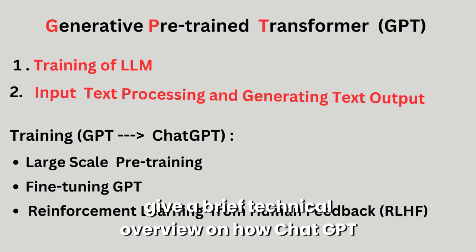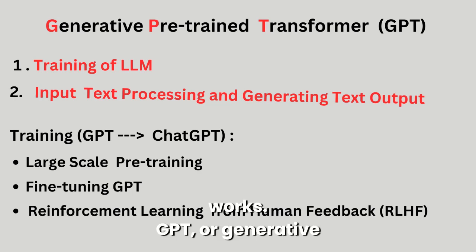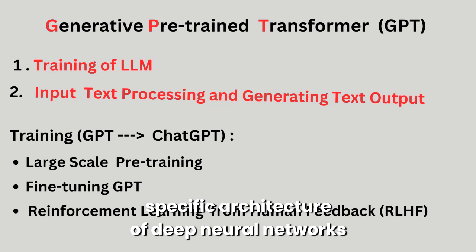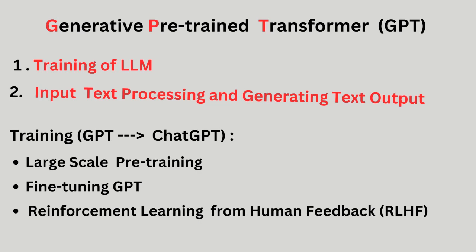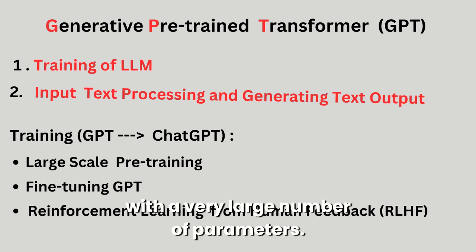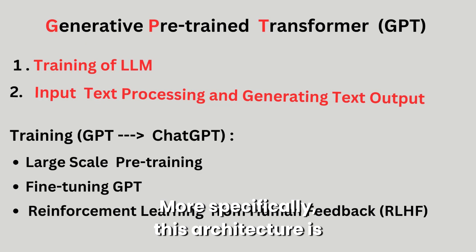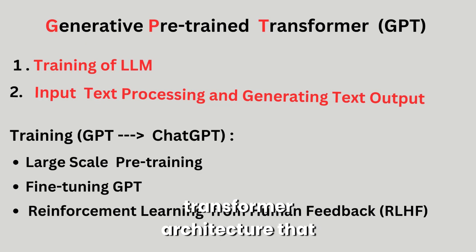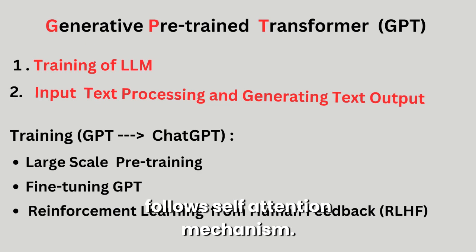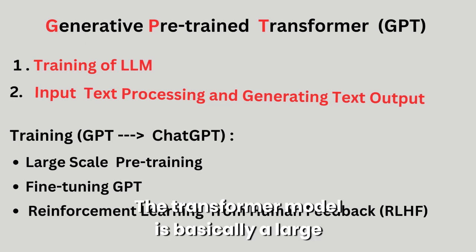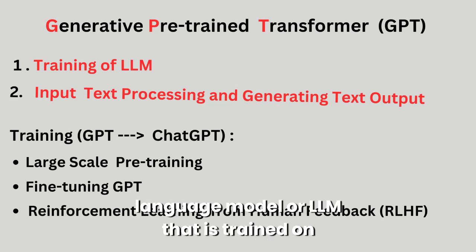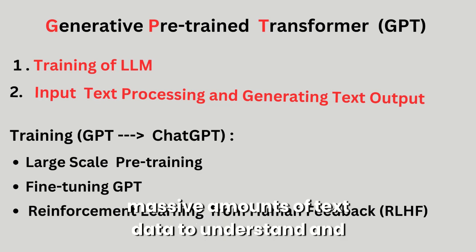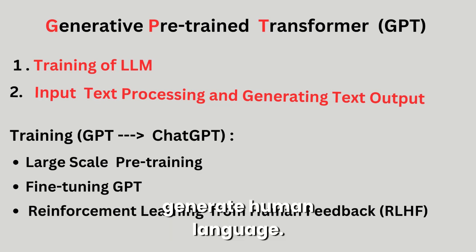Finally, I am going to give a brief technical overview on how ChatGPT works. GPT, or Generative Pre-trained Transformer, is one specific architecture of deep neural networks with a very large number of parameters. More specifically, this architecture is transformer architecture that follows self-attention mechanism. The transformer model is basically a large language model, or LLM, that is trained on massive amounts of text data to understand and generate human language.